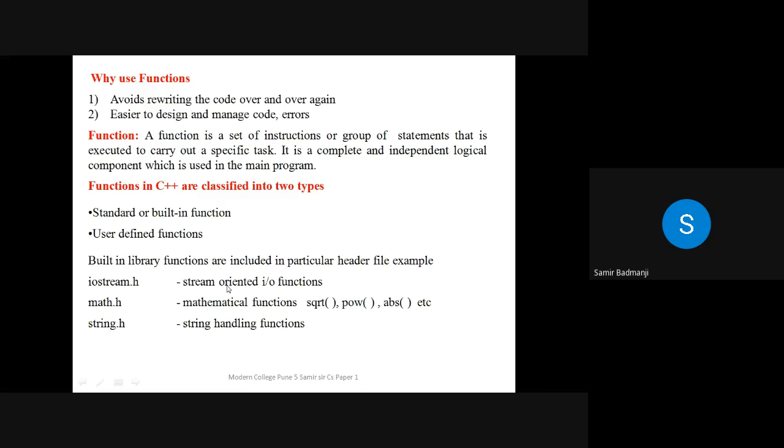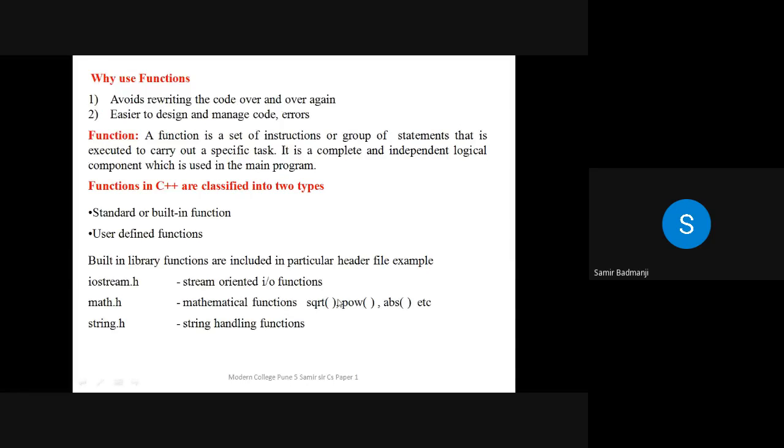Those stream oriented input output functions are in the header file iostream.h. Similarly, if you want to use mathematical functions like square root, power, or absolute value of a number, ready-made functions are written in the math.h header file. You just have to include that header file in the C++ program.